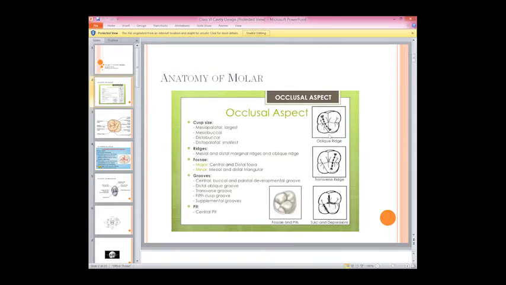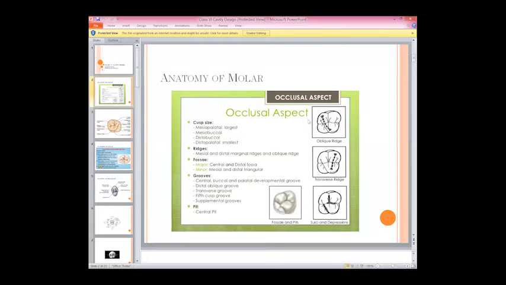Now, is this a maxillary tooth or a mandibular tooth? You need to be fast, we don't have much time. Okay, it's the maxillary molar. We have four cusps: on the mesial side we have two cusps, and on the palatal side we have two cusps.